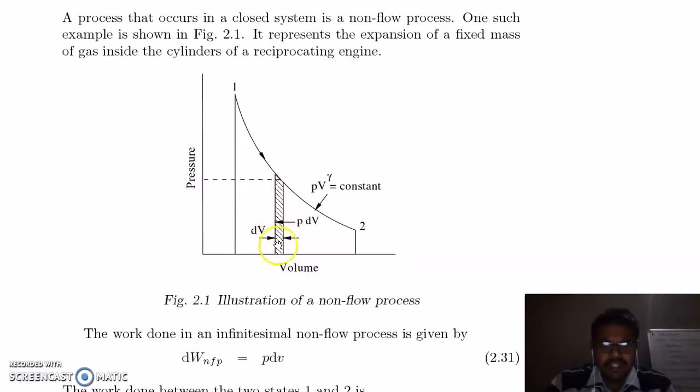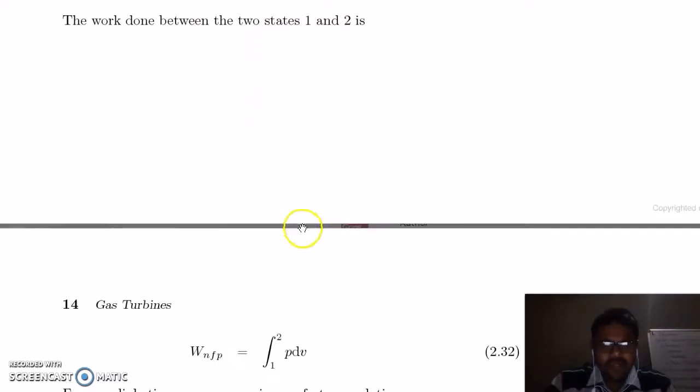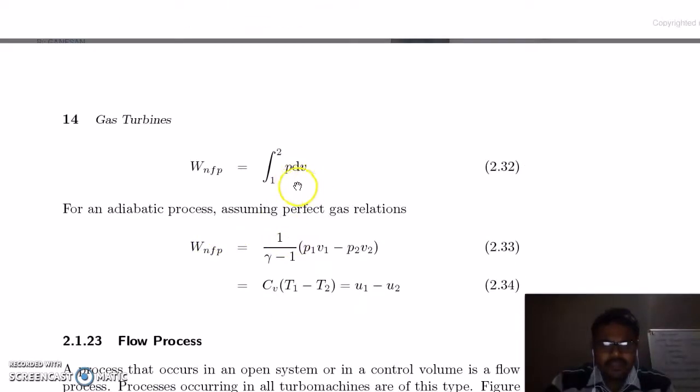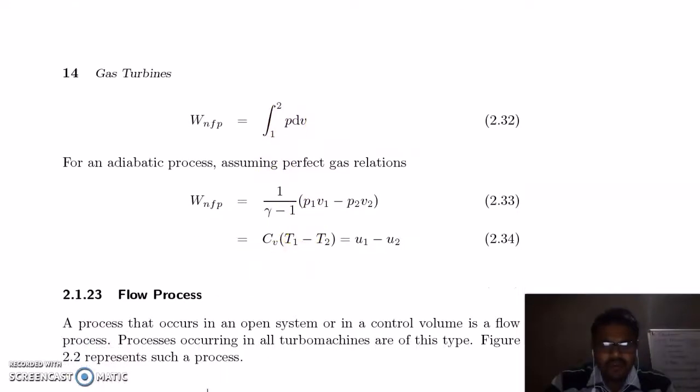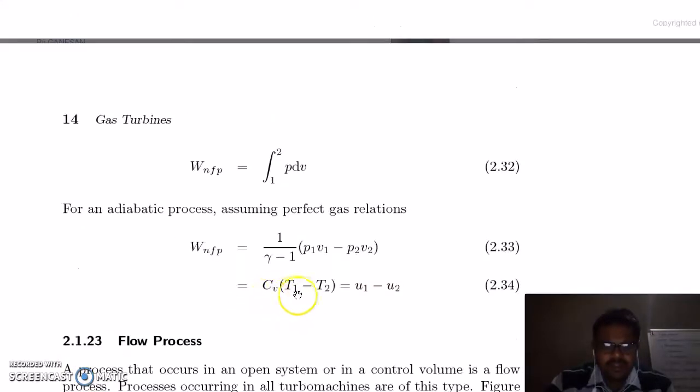This is dV, change in volume. So the work of this small element is equal to P into dV. When you integrate from 1 to 2, you will get the complete work, which is the integral of P dV from 1 to 2. When you solve using this relation and this relation, this is your work, which you can write as U1 minus U2, which is the change in internal energy.